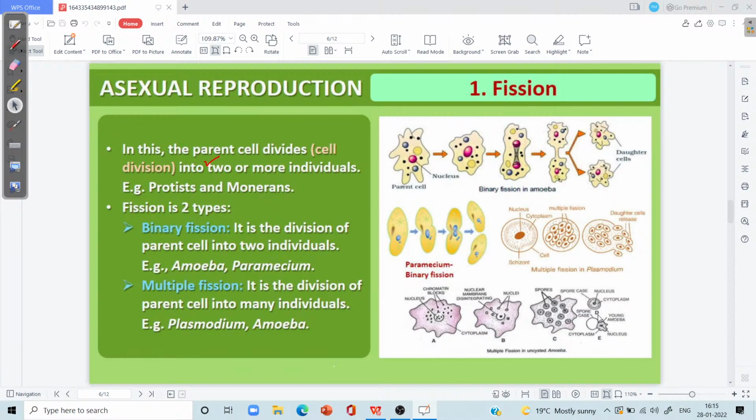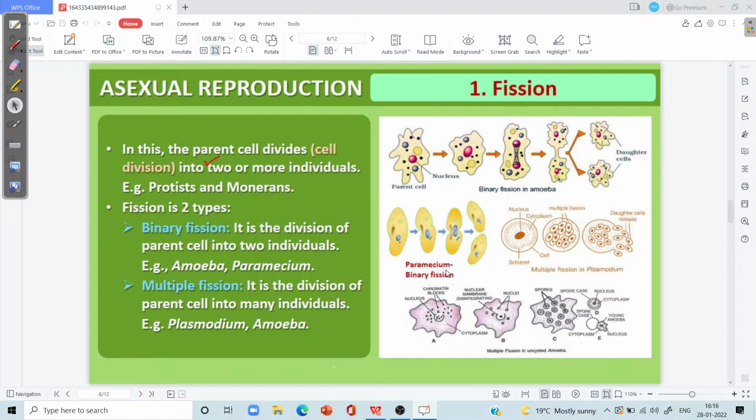Furthermore, you may see all the products of multiple fission in case of amoeba, which are known as daughter amoebae or amoebulae. Later on, they acquire all the features of the parent cell. So hence we can say whether it is binary fission or multiple fission or it is budding or fragmentation, in any methodology of asexual reproduction, all the daughter cells are similar to the parents in their morphology as well as the genetics.